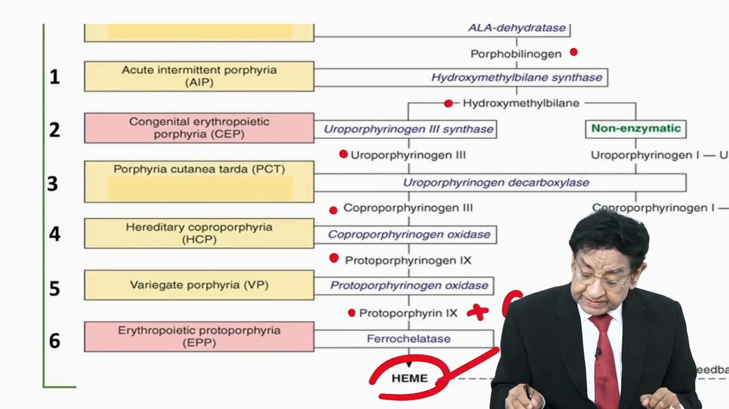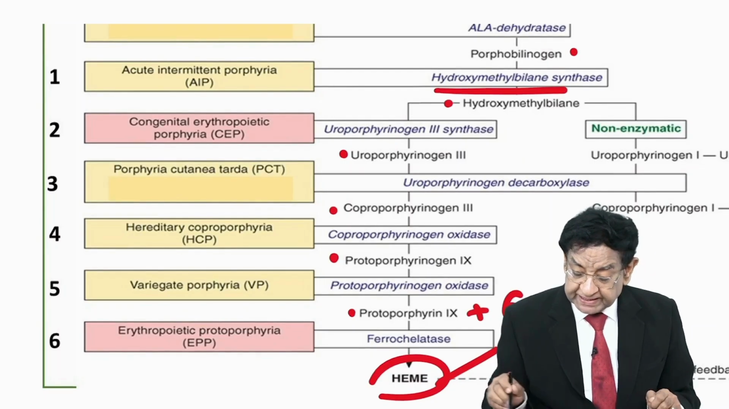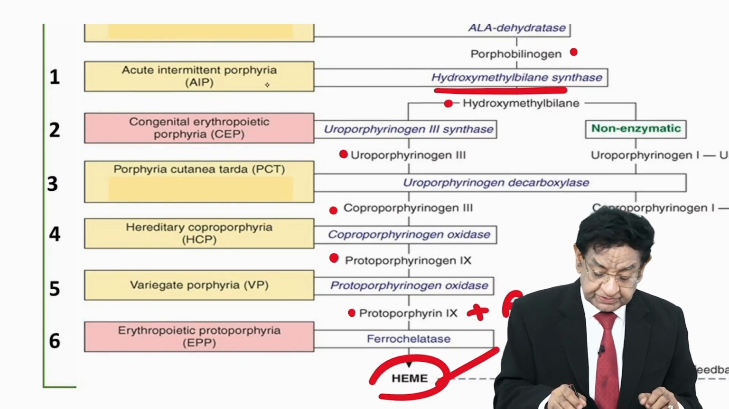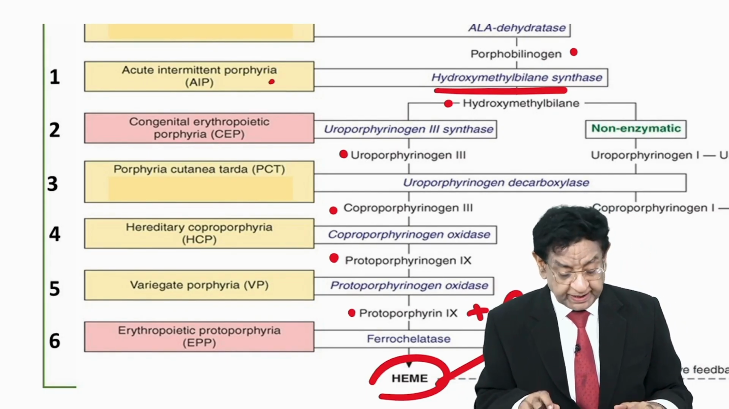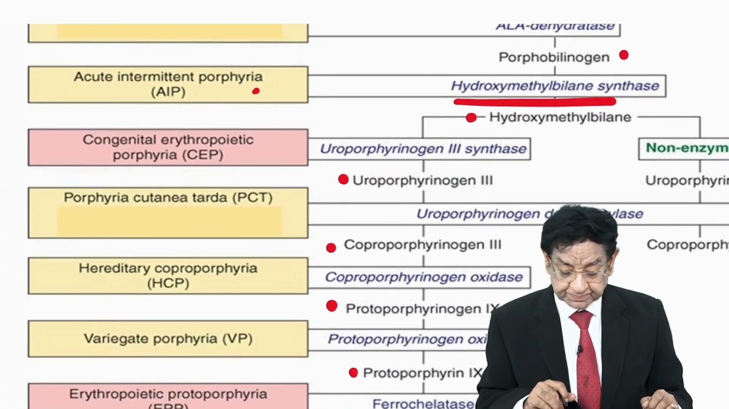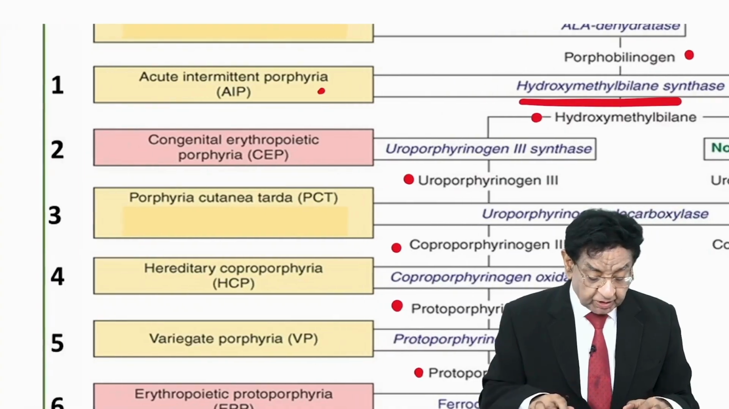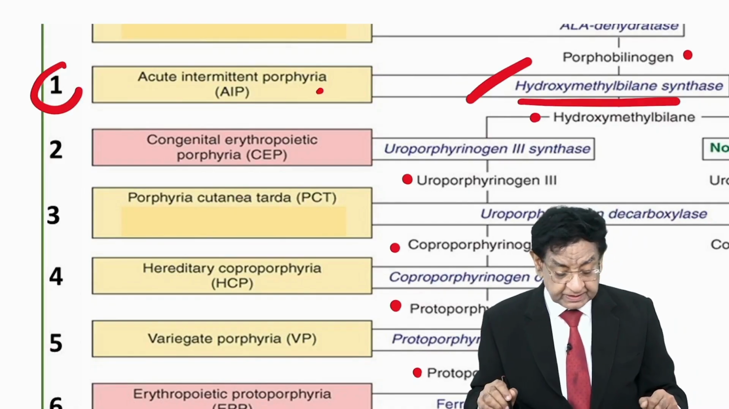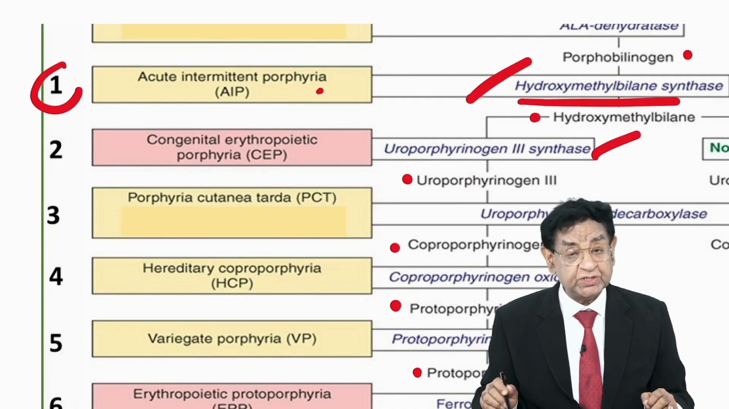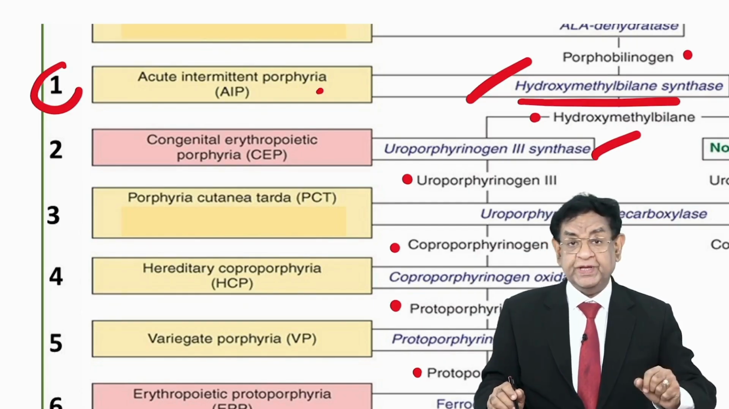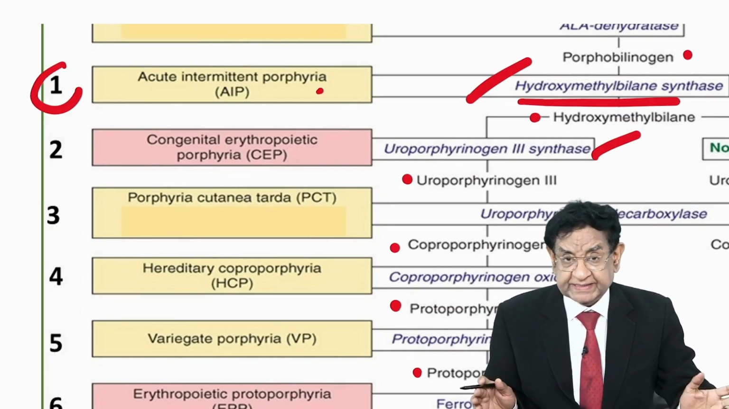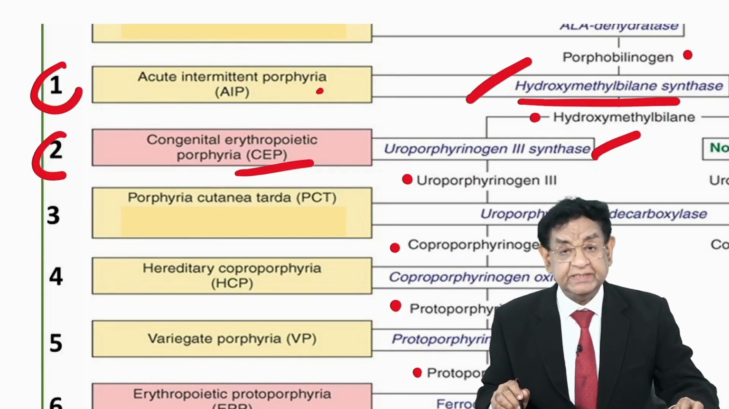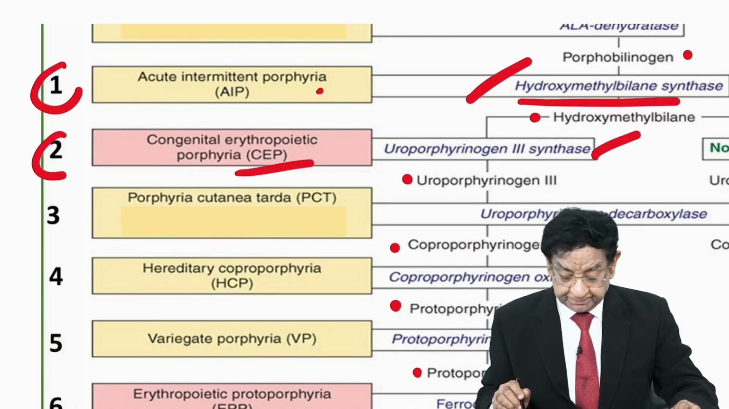When this enzyme, hydroxymethylbilane synthase, is deficient, this will lead to acute intermittent porphyria. Let me make it bigger. I'll call this step 1. Step 1 is this enzyme. Step 2, if this enzyme is not there, remember, porphyrias are a partial deficiency of any enzyme, we get CEP, congenital erythropoietic porphyria.